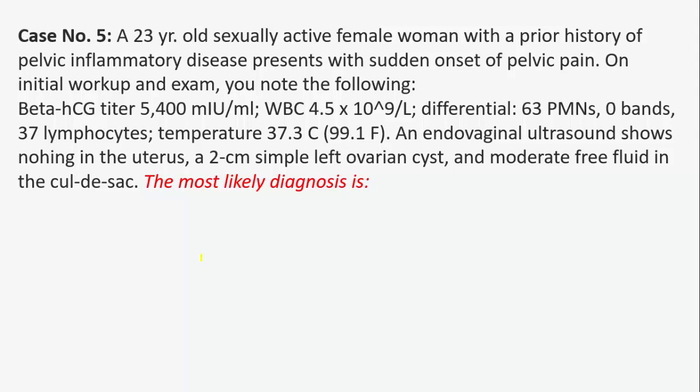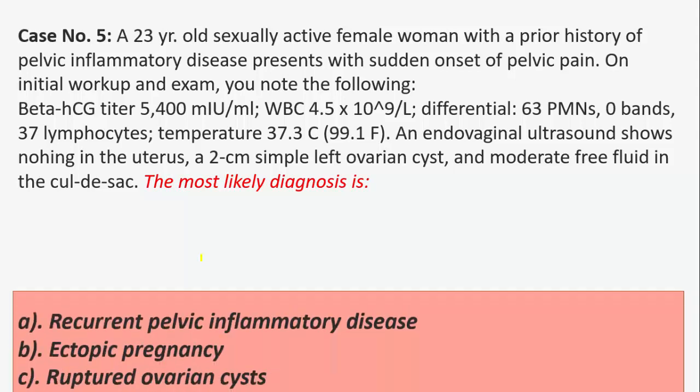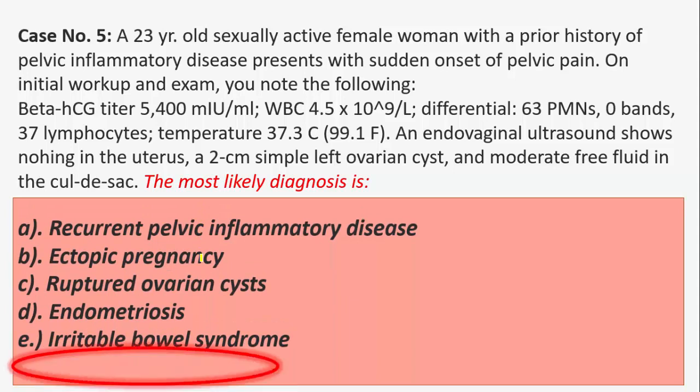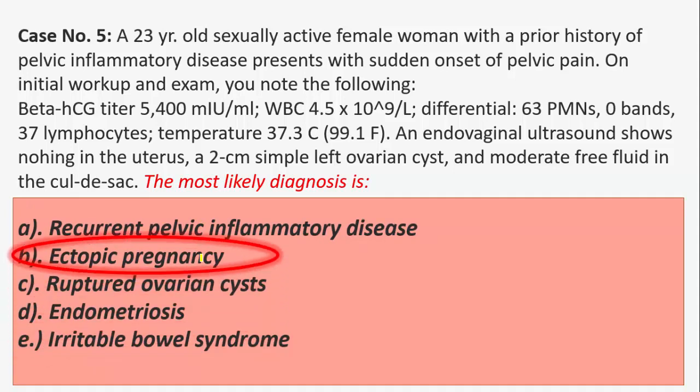Temperature is 37.3, 99.1 Fahrenheit, and endovaginal ultrasound shows nothing in the uterus, a 2 centimeter simple left ovarian cyst, and moderate free fluid in the cul-de-sac. The most likely diagnosis is ectopic pregnancy.